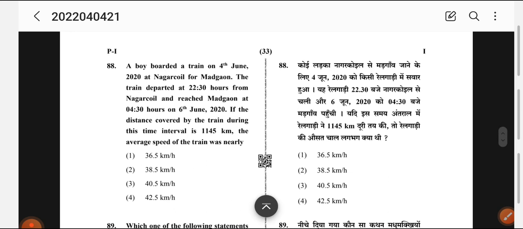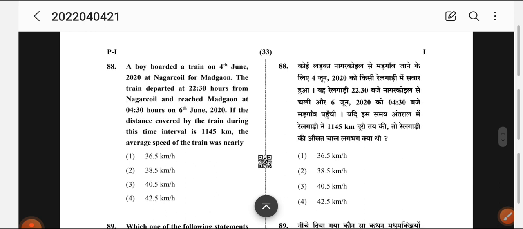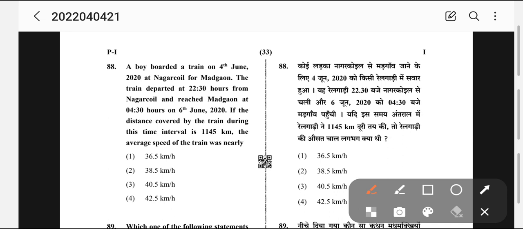Okay. First of all, we need to calculate the time taken. I'll read the question again. A boy boarded a train on 4th June 2020 at Nagarcoil for Madgaon. Okay? He has to go from Nagarcoil to Madgaon. The train departed at 22:30, that is 10:30 at night, from Nagarcoil and reached Madgaon at 4:30 on 6th. So we'll make the calculations first of all.